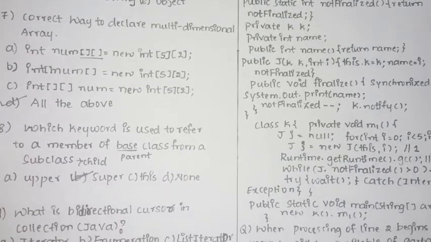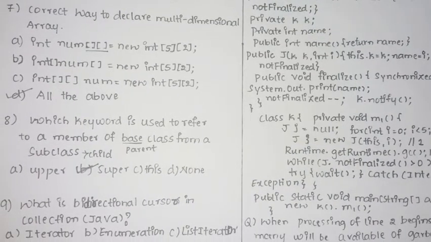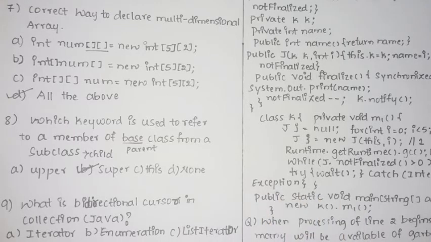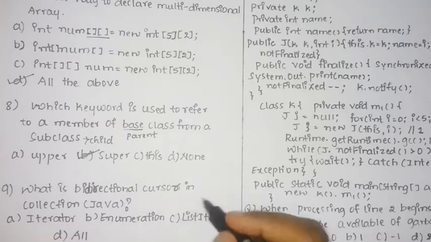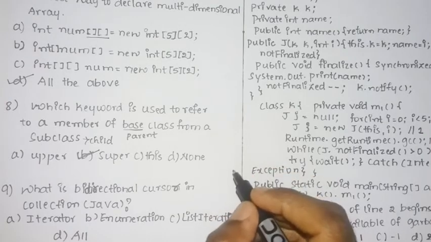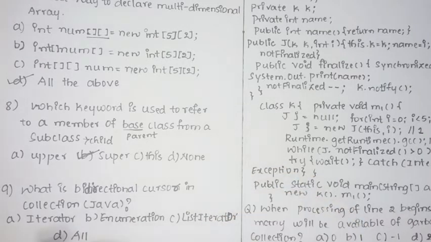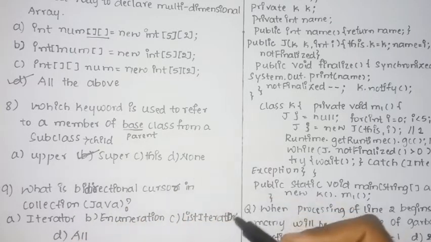So then we shall see the 9th question that was asked in the programming part. What is a bidirectional cursor in Java collections? You can say the options are iterator, enumeration as well as list iterator. Enumeration cannot be the bidirectional cursor. Enumeration is used to enumerate the values. Iterator is a method which is used to iterate the values.